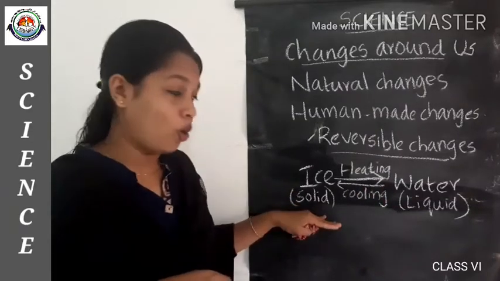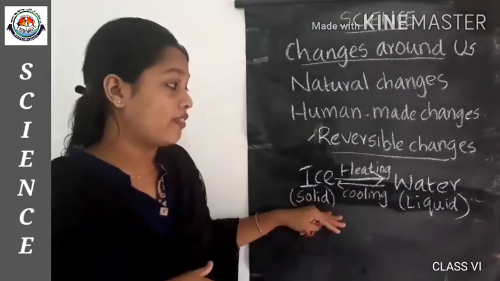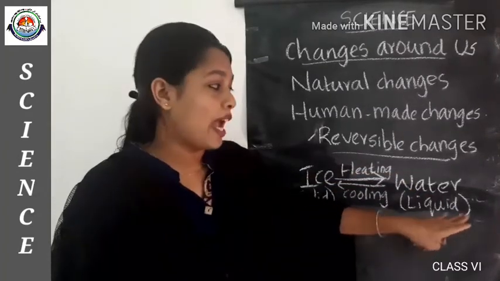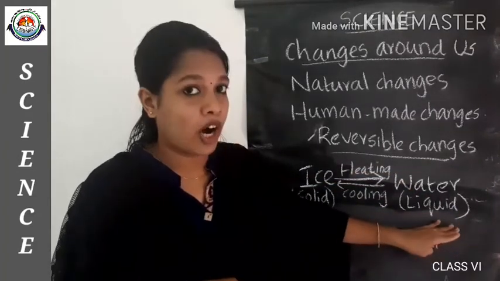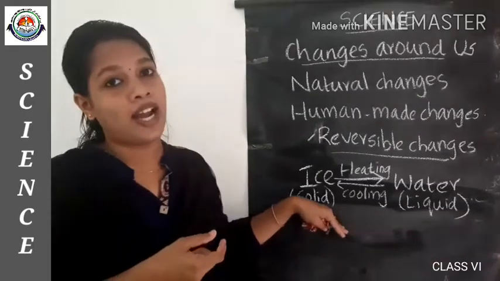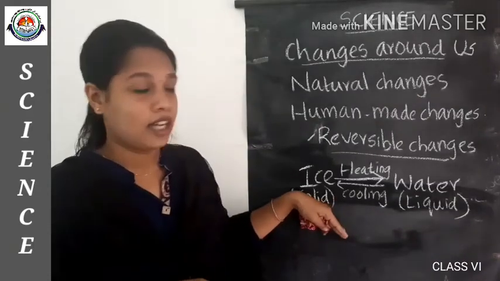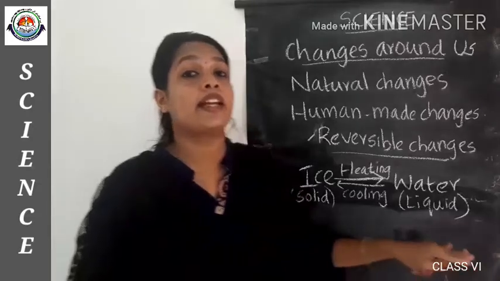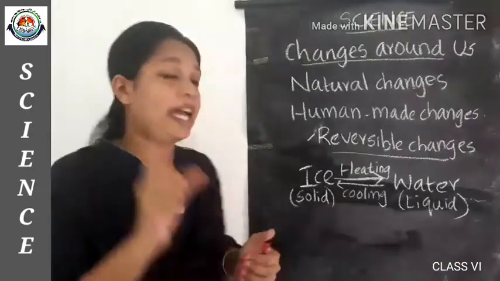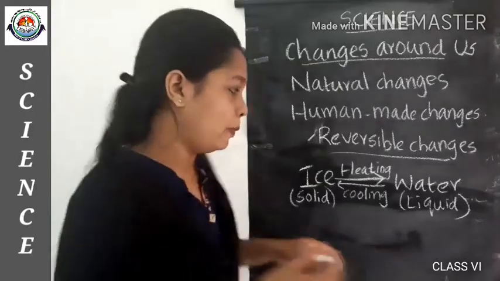The ice is a solid which on heating will give rise to a liquid, and when this liquid, that is water, is cooled, it will give rise to ice again, isn't it? So this process is a reversible process. Is it clear?